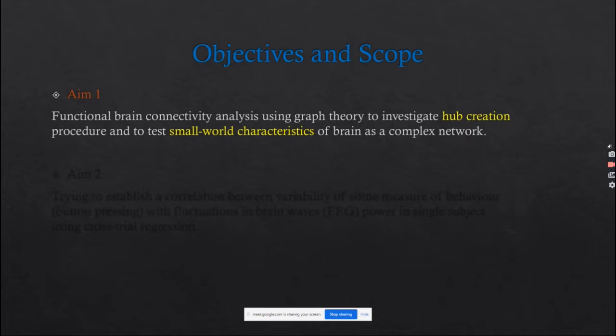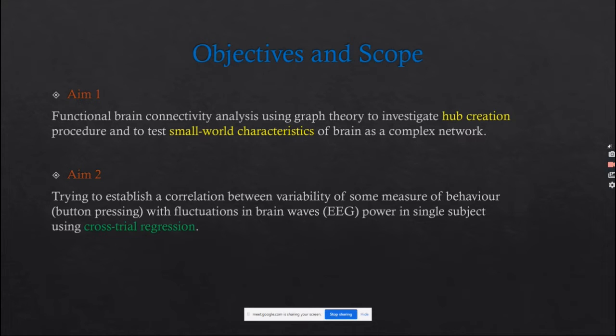Our first objective is to compute functional brain connectivity using graph theory to investigate the hub creation procedure and to test small-world characteristics of the brain as a complex network. Our second objective is to establish a correlation between the variability of some measure of behavior, like button pressing or the variation in reaction time in button pressing, with fluctuations in brain wave power in a single subject using cross-talk regression.